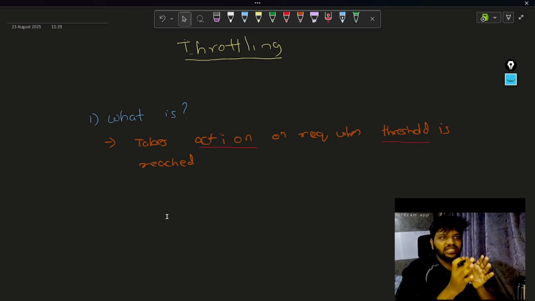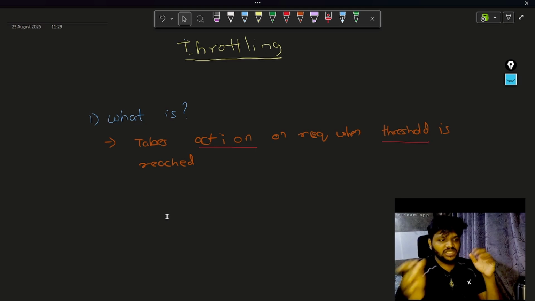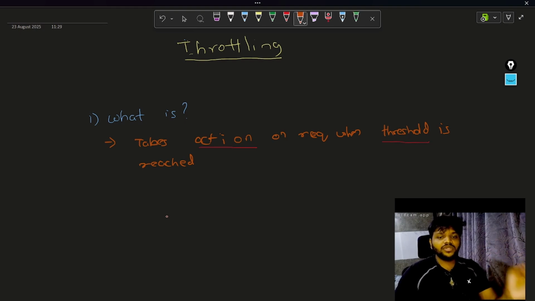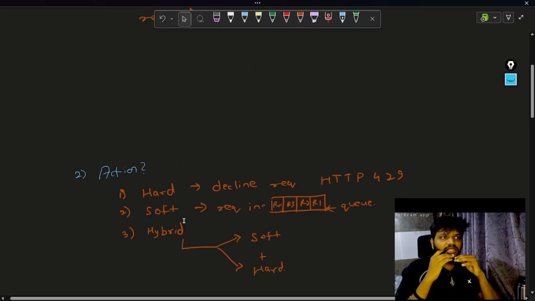So let's start. Rate limiting is just a policy that we are setting, but throttling means we take certain actions once that policy is breached, once that threshold is breached. That is what throttle means. So throttle means taking action on a request when a threshold is reached. In this, two important keywords are there: action and threshold. So what does action mean? Some action we are taking.